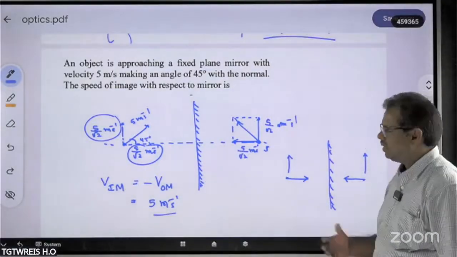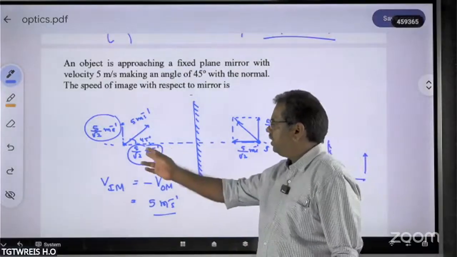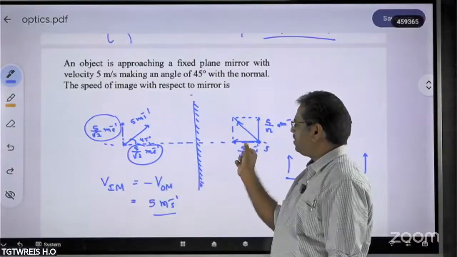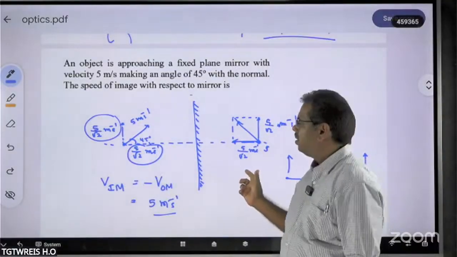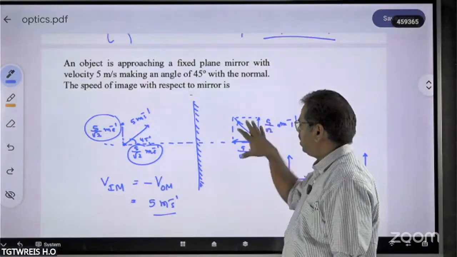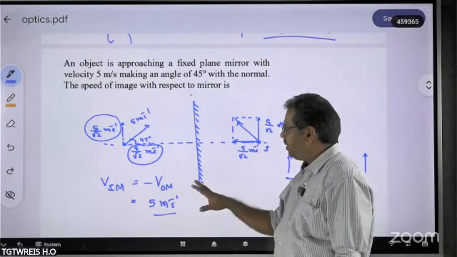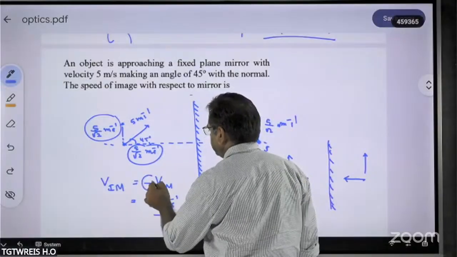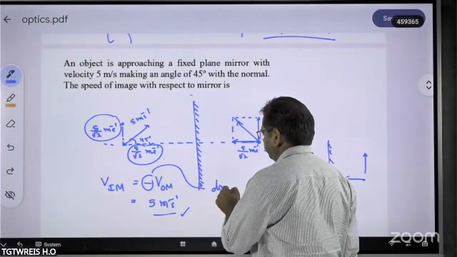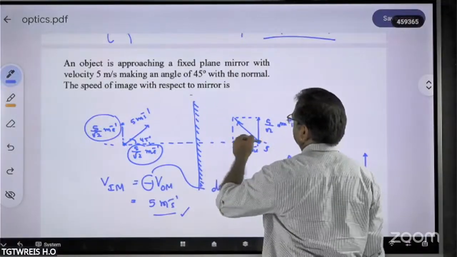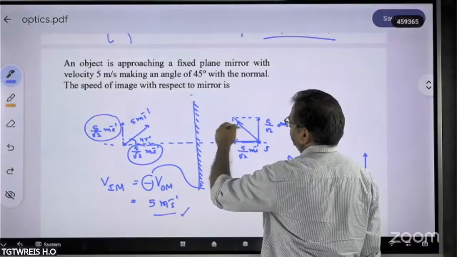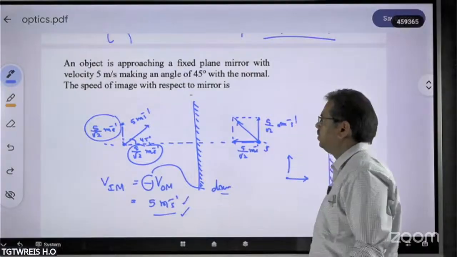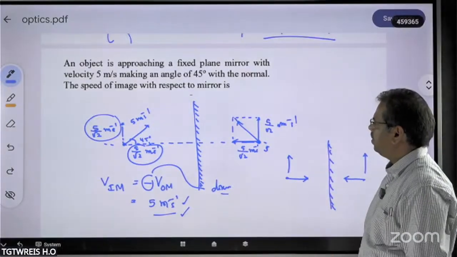So what actually happened here is that the velocity component normal to the plane mirror just had its direction reversed without changing the magnitude. Because of that, the total magnitude of the image velocity is not changed. You will get 5 meters per second only. The minus sign only indicates the direction. Here I only wrote the magnitude. So this is a simple problem you require to understand.